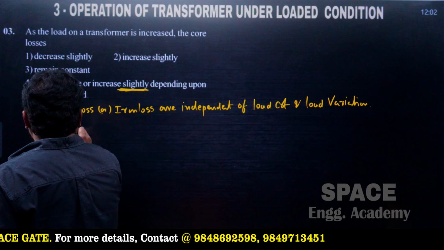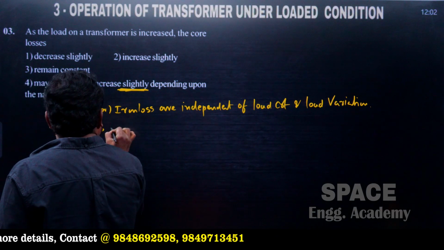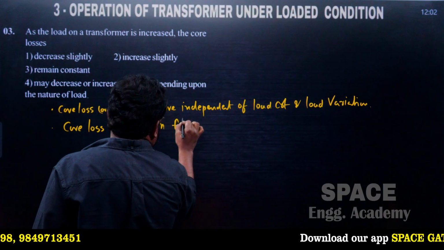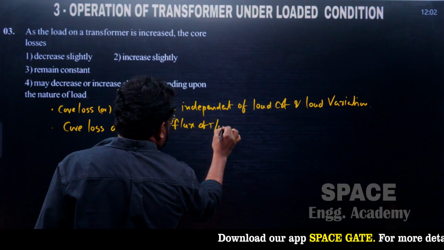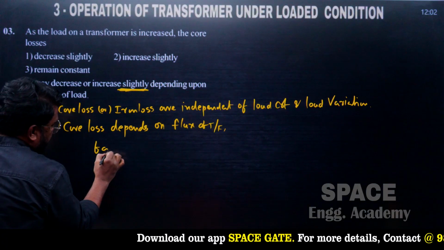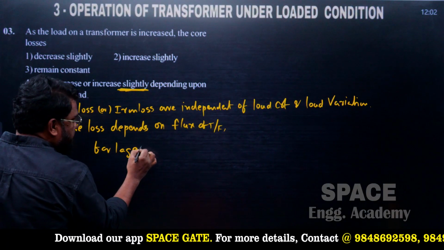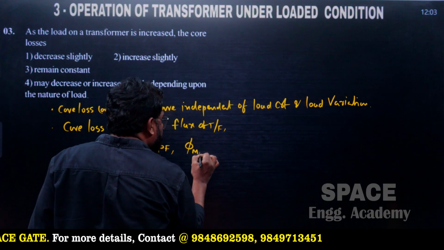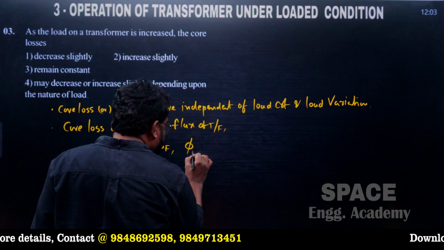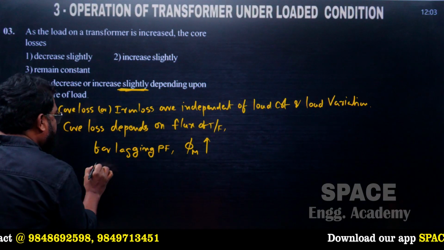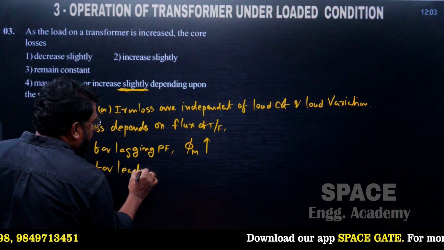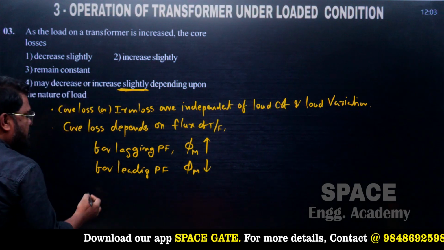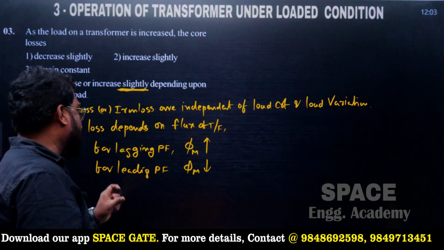And core loss depends on the flux of the transformer, already I have mentioned this one. For lagging power factor, this is the flux, net mutual flux, so mutual flux little bit increases. And next one, for leading power factor loads, mutual flux little bit decreases. For resistive load, the mutual flux remains constant.